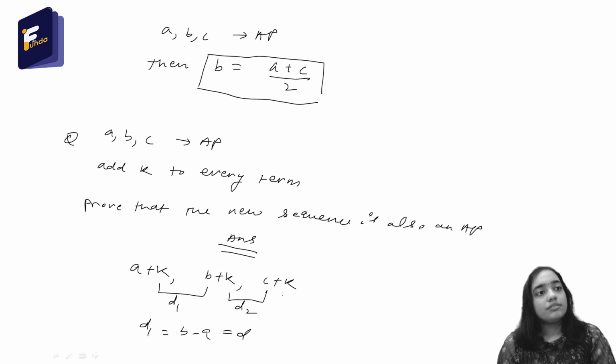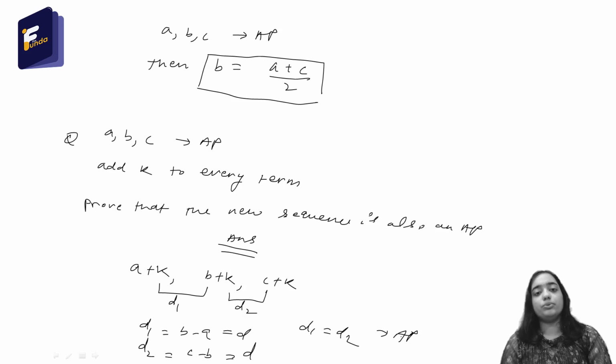Similarly, if I subtract b plus k from c plus k, the k will again be cancelled and we will get c minus b. So D2 equals c minus b, which is equal to d. So here we saw that D1 equals D2, so the whole sequence is in AP. So we have proved it.